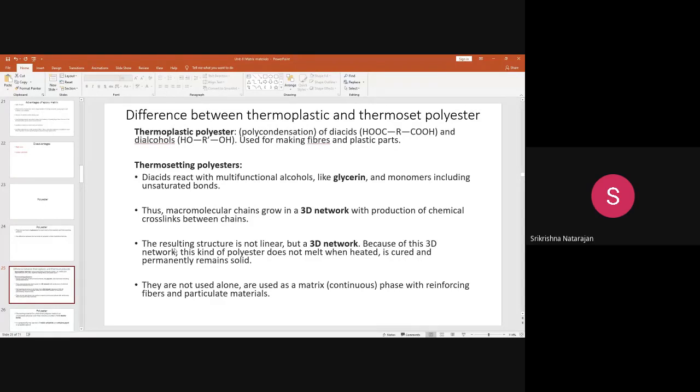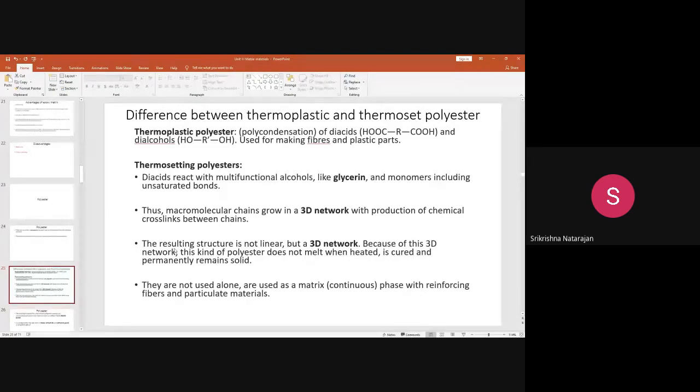For manufacturing fibers or plastic parts, this thermoplastic polyester is used, which you have learned already.